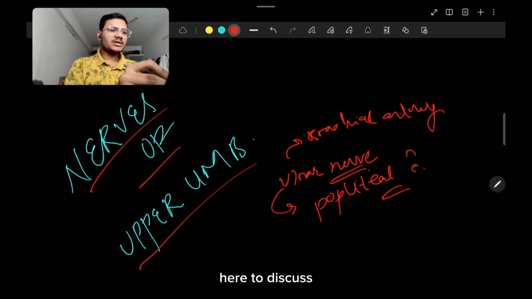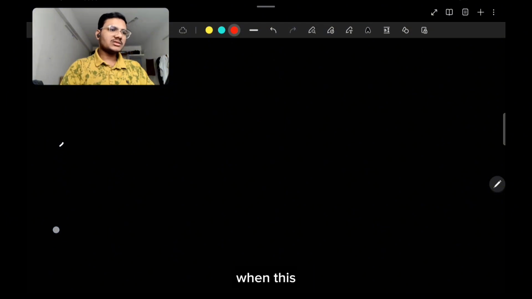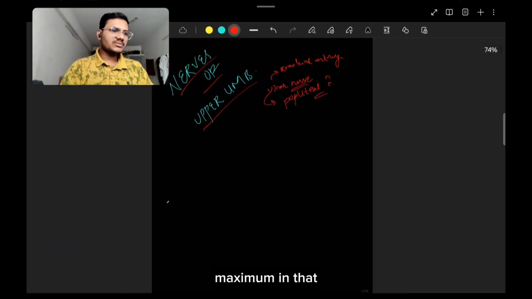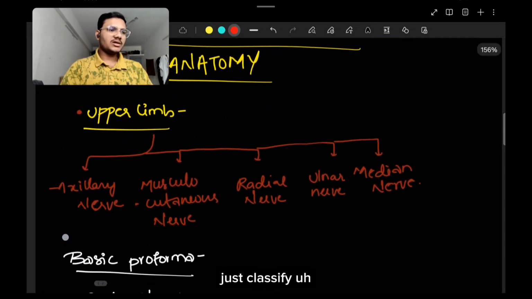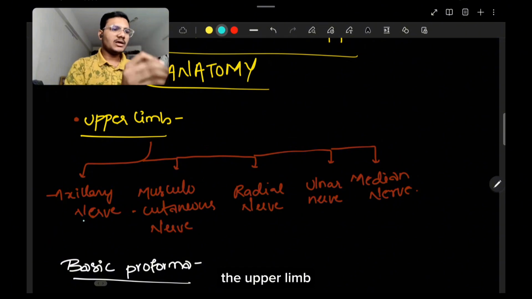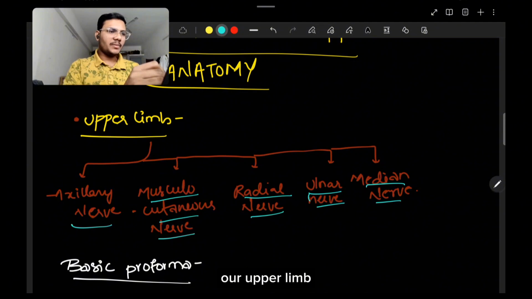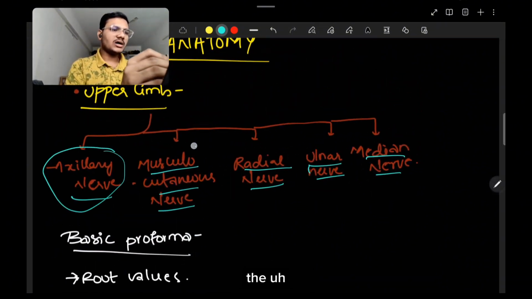So today I am here to discuss a few important points on how to present when this question comes in your university exam, and how you can score maximum marks. First, let me classify the major nerves of the upper limb: the axillary nerve, the musculocutaneous nerve, the radial nerve, the ulnar nerve, and the median nerve. These are the five major nerves that supply our upper limb. In today's class, I'll be discussing mainly the axillary nerve.